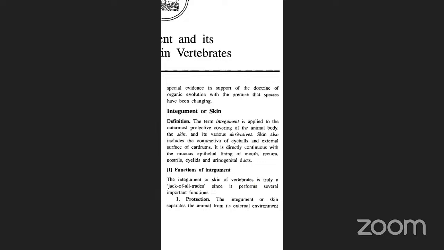As you all know, vertebrates are the chordates, which include fishes, amphibians, reptiles, aves, and mammals. In the same way as in invertebrates, we are going to see the diversity of the organ systems with reference to the integument, the circulatory system, and the respiratory system. Today we will first discuss the integument.